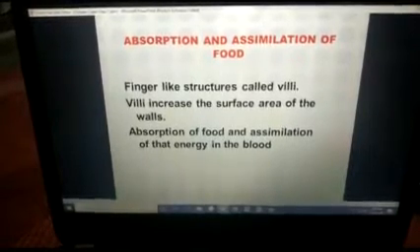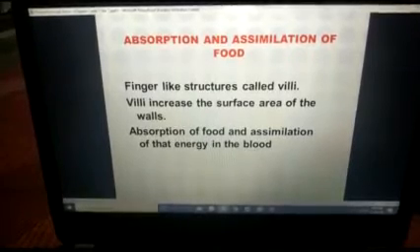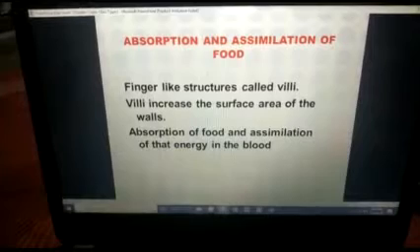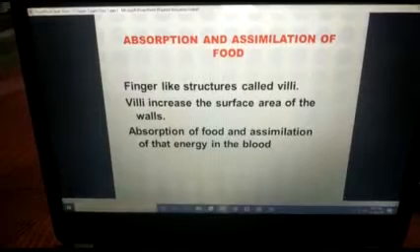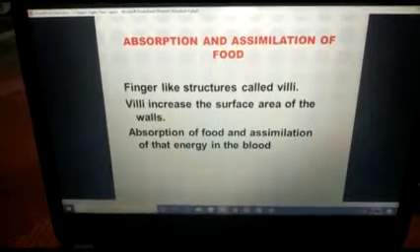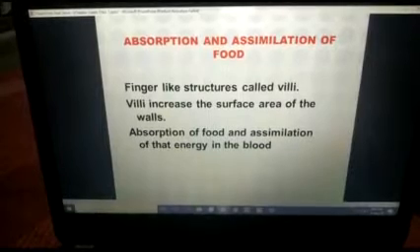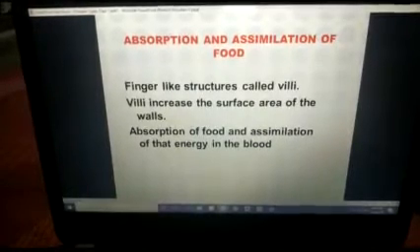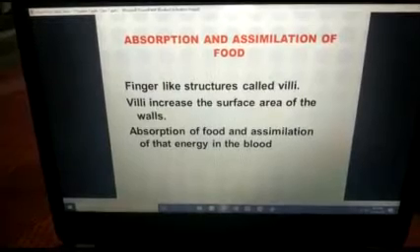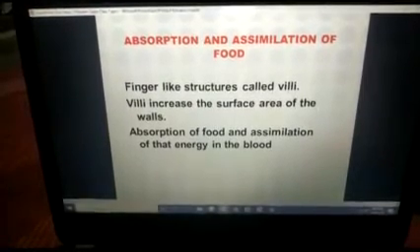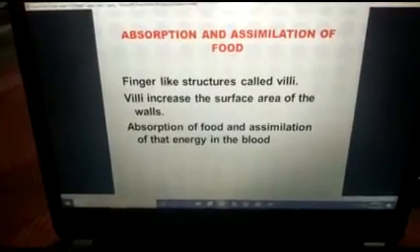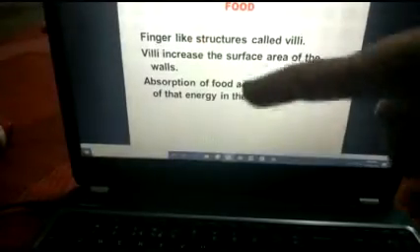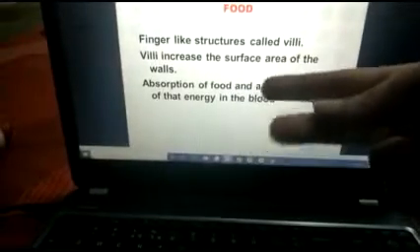Now what is assimilation? Before that you have to understand one structure which is present on the innermost layer of the small intestine. See, you all know that everything has an inner side and an outer side. The small intestine also has one, because it is a tube-like structure, so definitely it has some inner space within the tube. Yes, it is very narrow, but still the space is there. That inner surface is covered by finger-like projections.